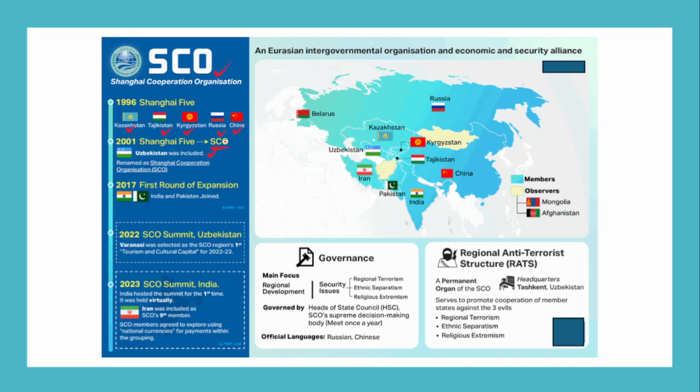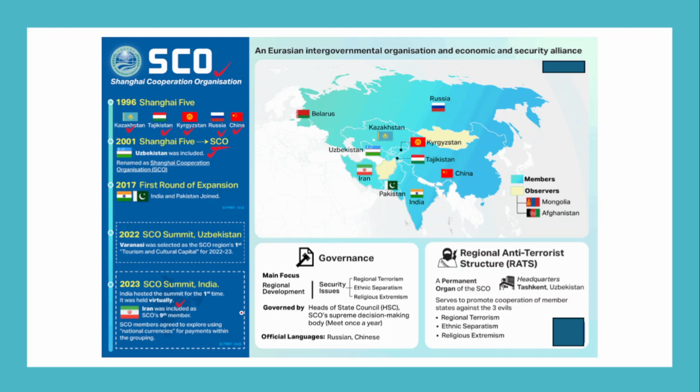the Shanghai Cooperation Organization. And in 2017, both India and Pakistan became members of the Shanghai Cooperation Organization at the same time, right? In fact, in 2023, the Shanghai Cooperation Organization Summit was held in India. So India hosted the summit for the first time, virtually.